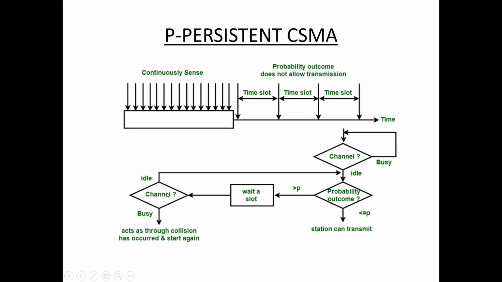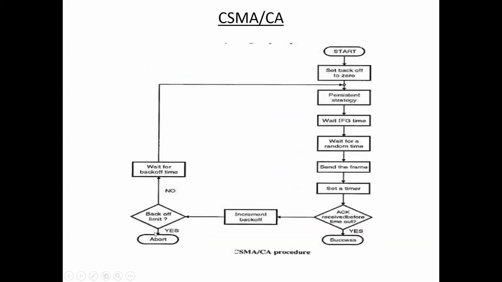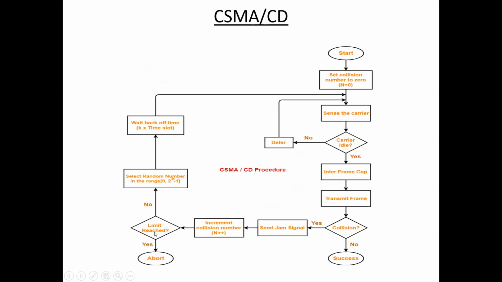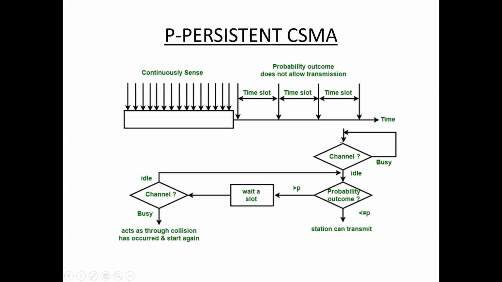And here, the next time slot is also idle. If the next time slot is also idle, then go back to this one, probability. And if the channel is busy, then the station assumes that there is a collision and once again starts this process.